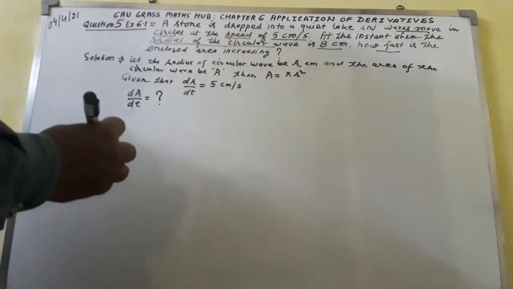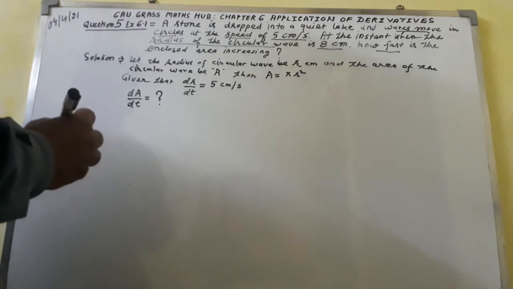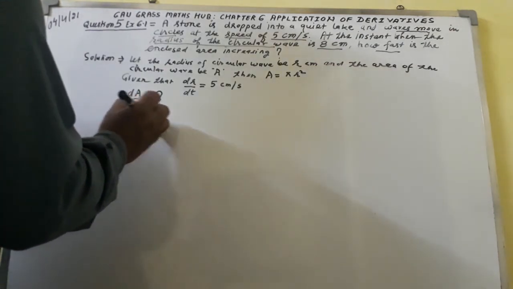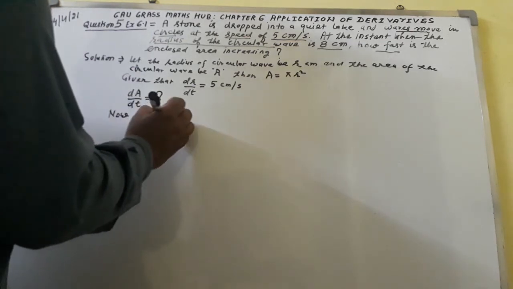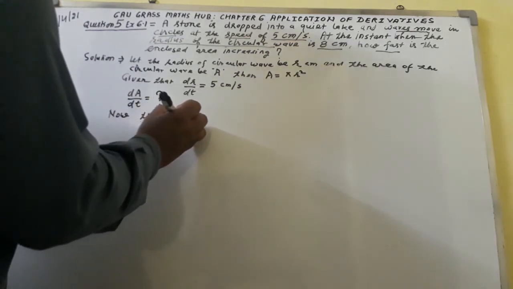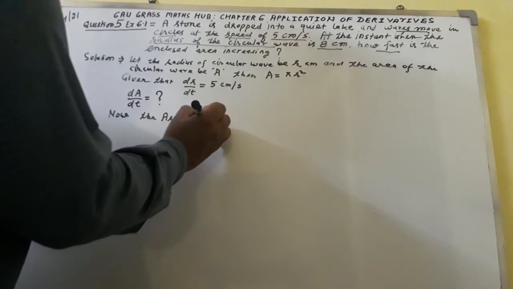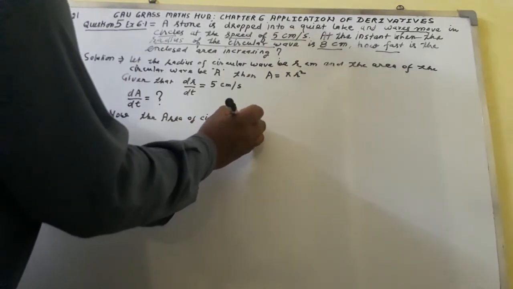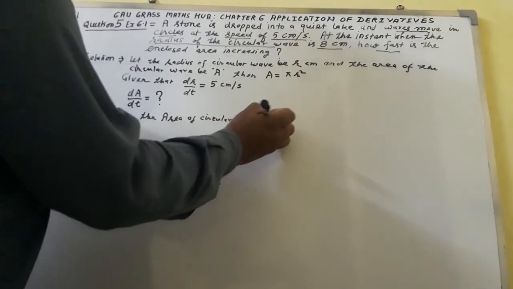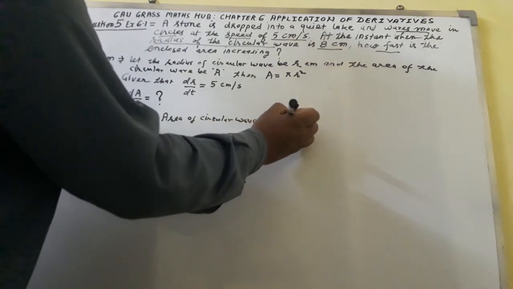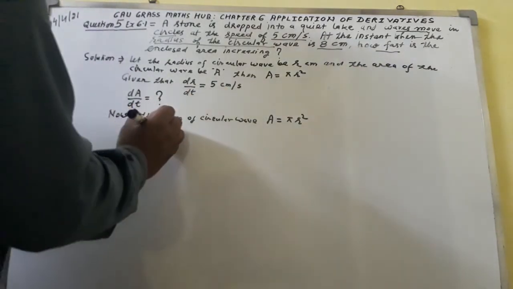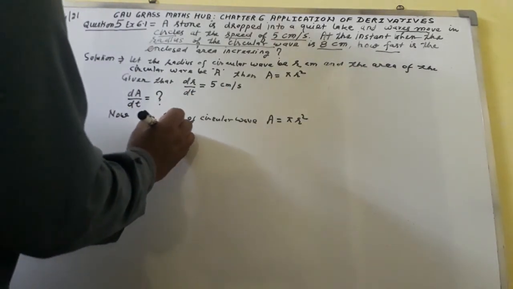So again I shall write, now the area of the circular wave, capital A, is equal to pi r square.